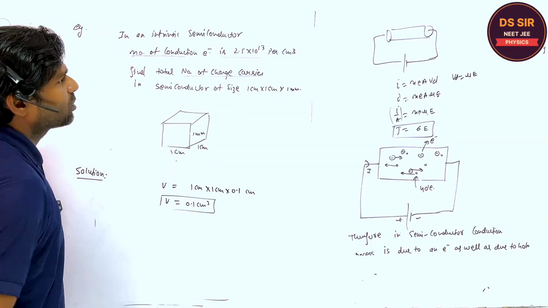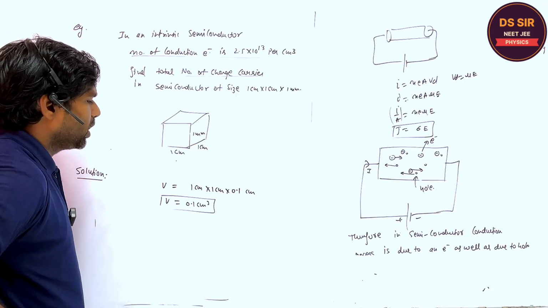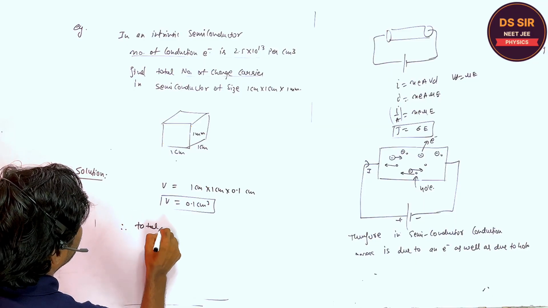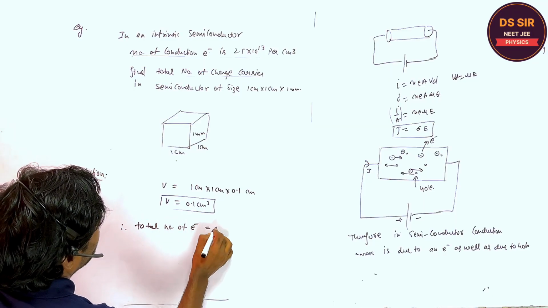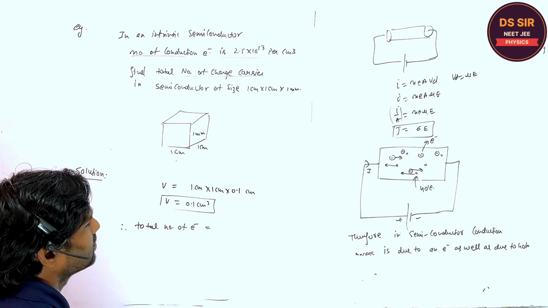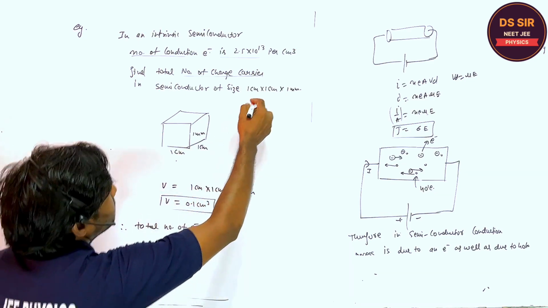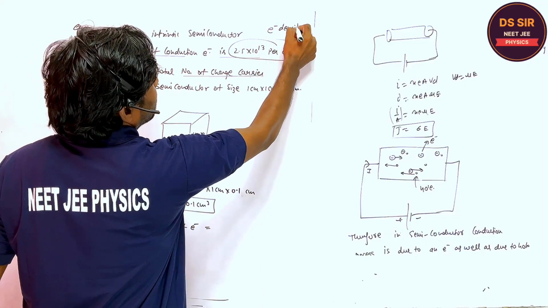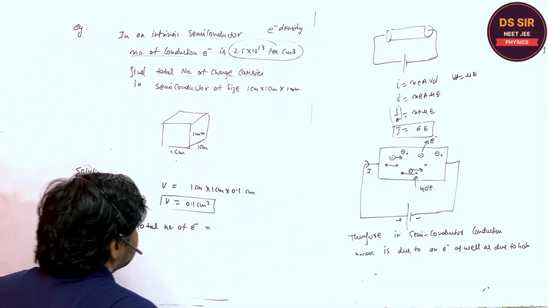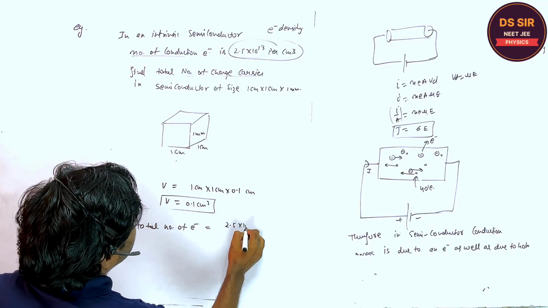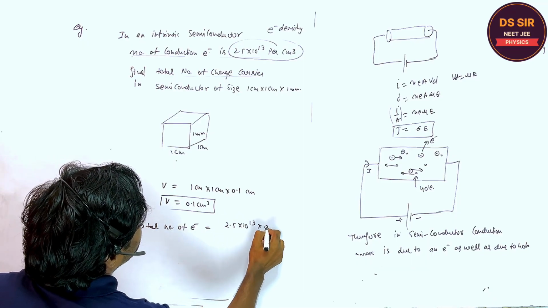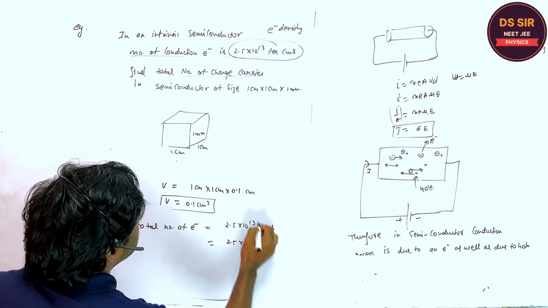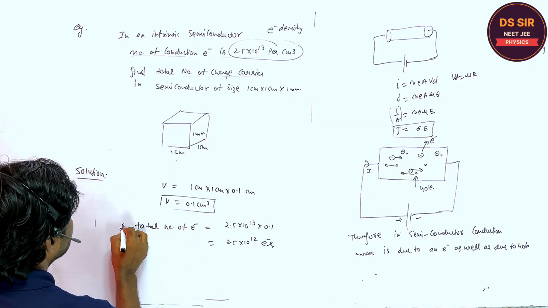So these are the electrons per centimeter cube. Can you tell me the total number of electrons? How to find the total number of electrons, Sanjay? Yes, multiply by the volume. This is the electron density, or the free electron charge carrier density. This is multiplied by 10 to the power 13, and by 0.1, it is 2.5 into 10 to the power 12 electrons present. Are you getting it or not?